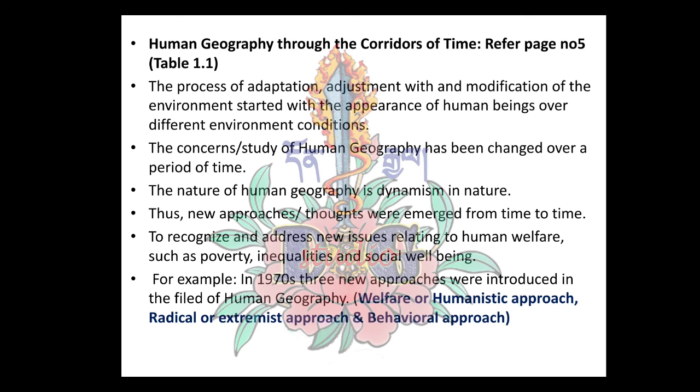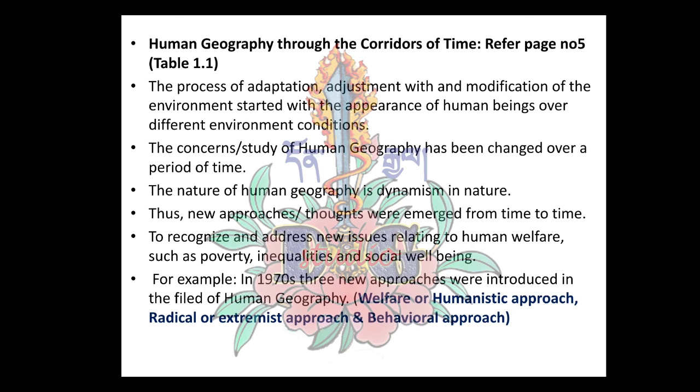In order to recognize and address new issues relating to welfare, such as poverty, inequality and social well-being, in the 1970s three new approaches were introduced in the field of human geography: the welfare or humanistic approach, the radical approach, and the behavioral approach.